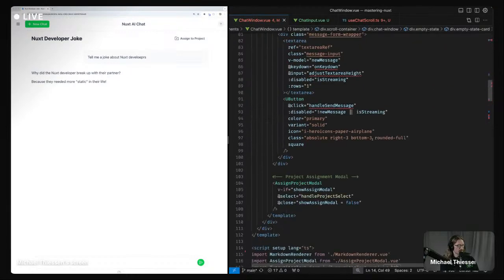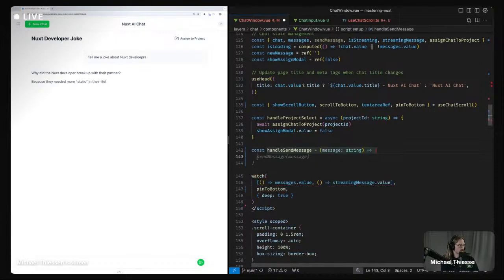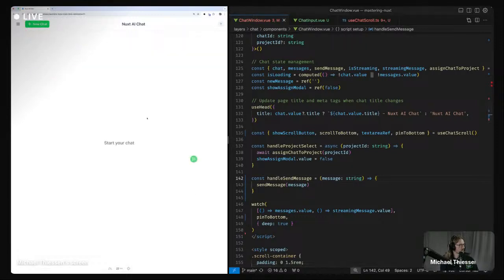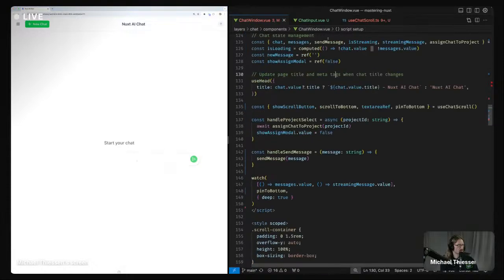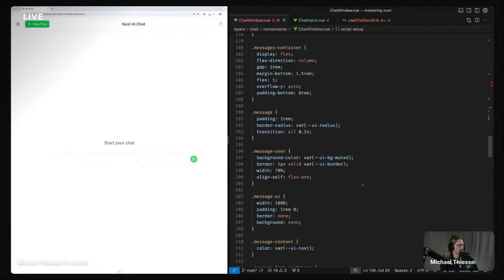Handle send message. That's good for now. So let's go to the empty state. And the styling is all messed up because I did not copy over that styling. Message form wrapper, message input.